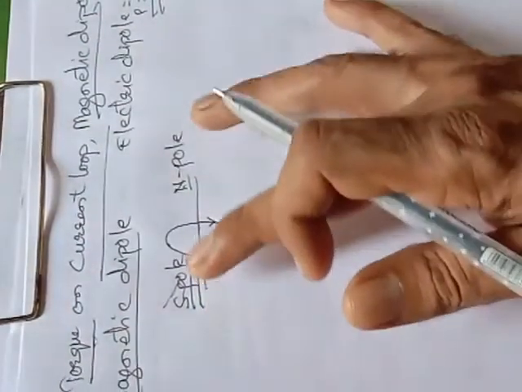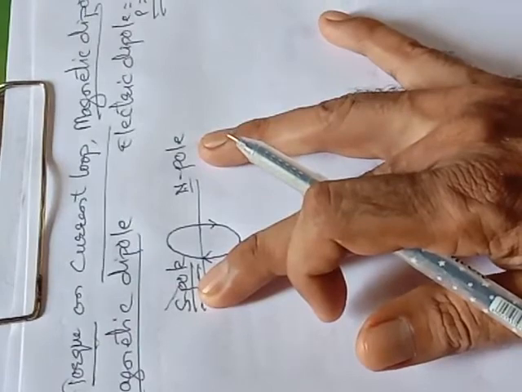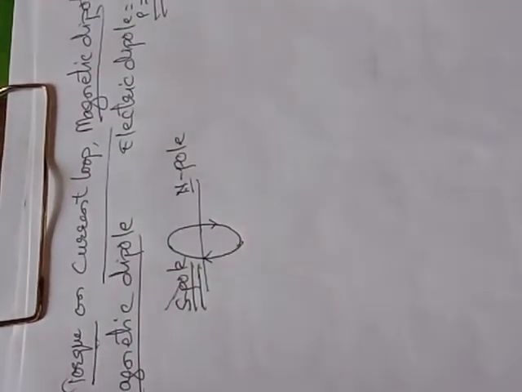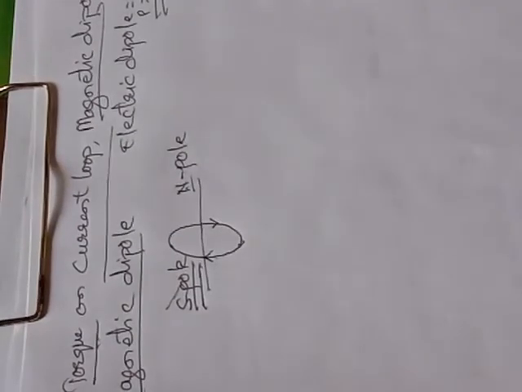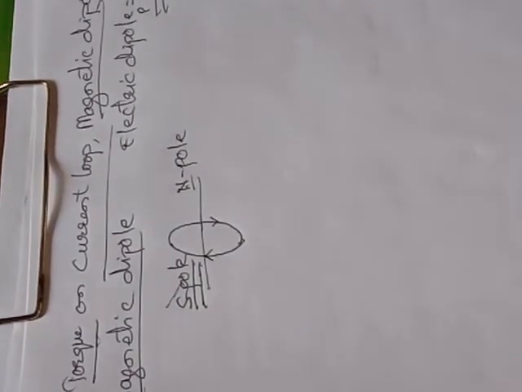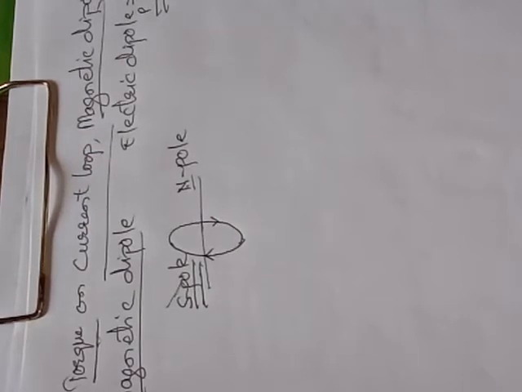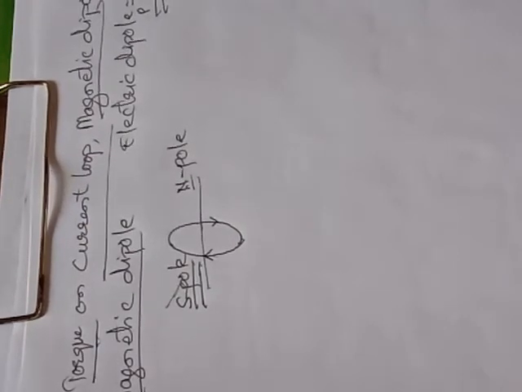So if the two poles are represented, south pole and north pole, then what will happen? It will create the dipole. So that dipole is called as what? Magnetic dipole.